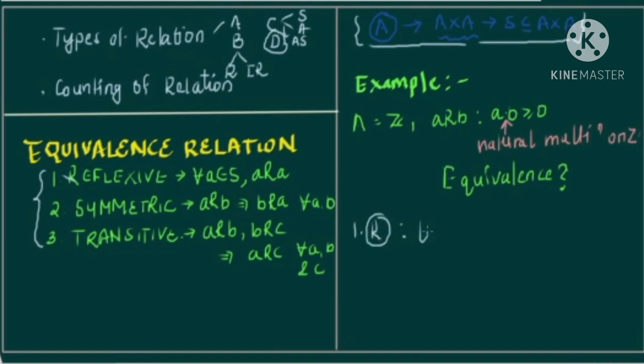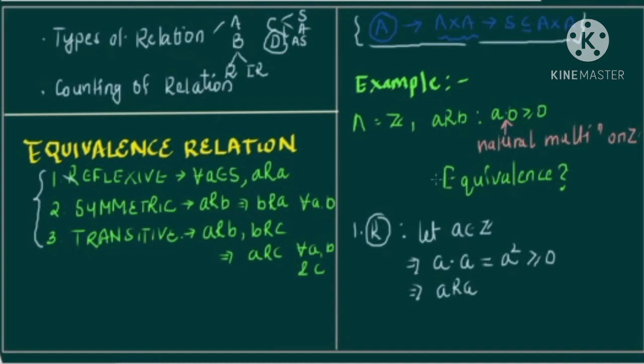Suppose I take any integer A from Z. Then A multiplied by A becomes A squared, and I know that A squared is always greater than or equal to 0, with equality whenever A is 0. So this implies that A is related to A by the given relation.